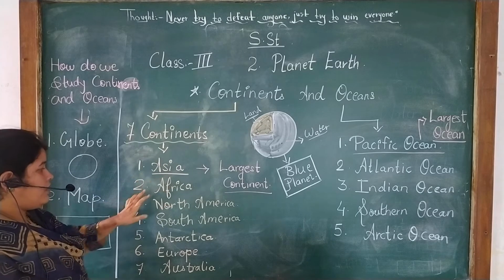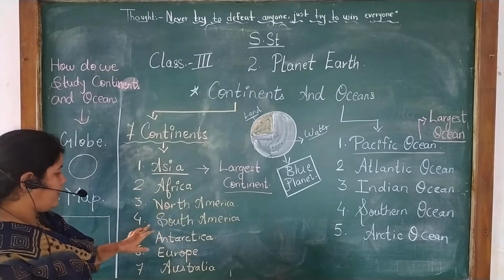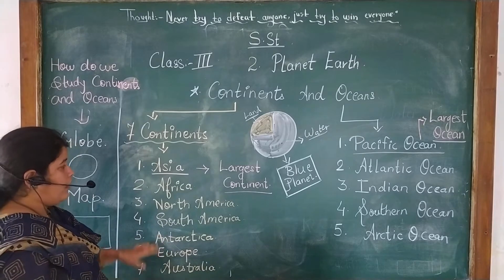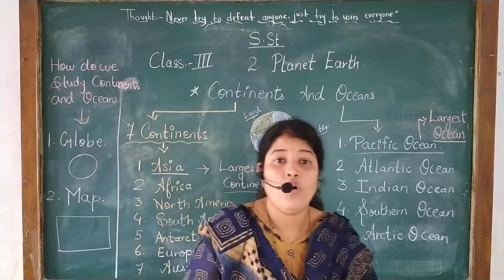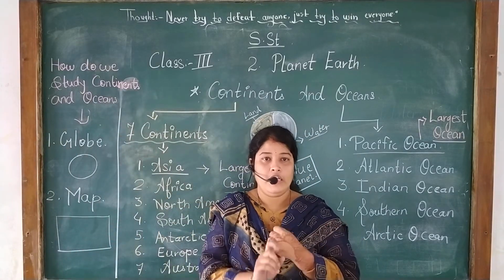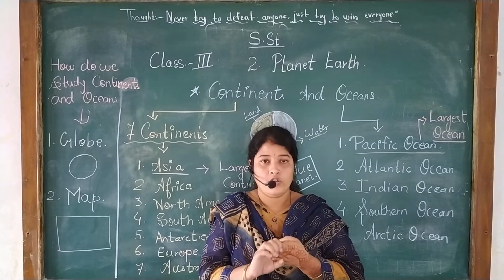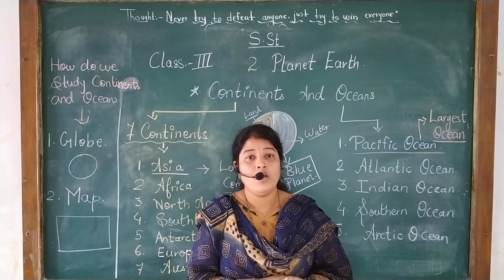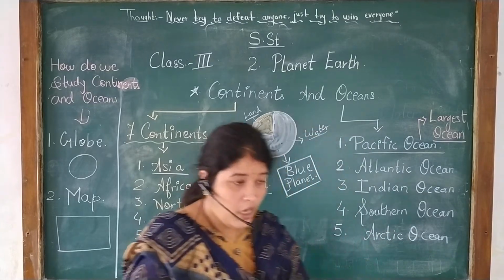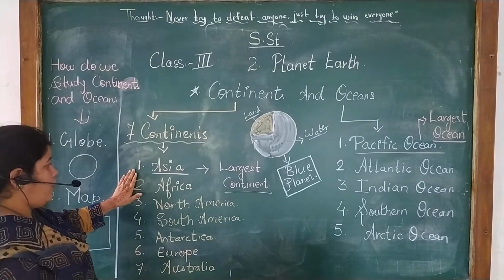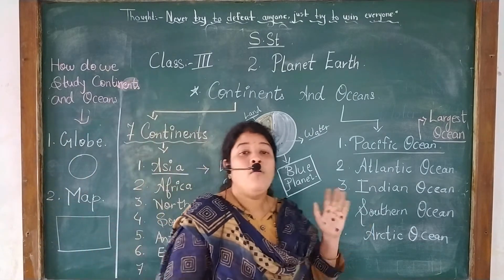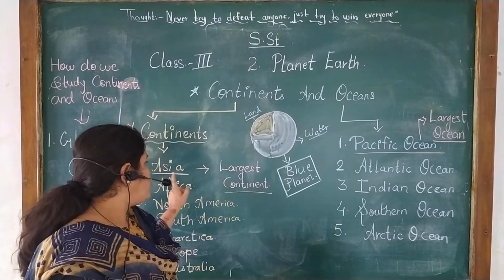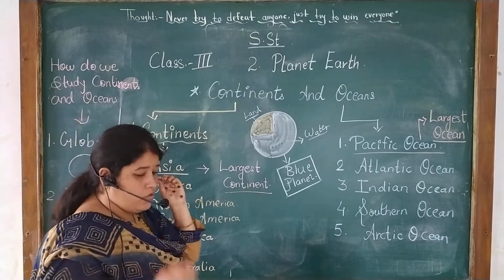First is Asia, second is Africa, third is North America, fourth is South America, fifth is Antarctica, then Europe, and last Australia. So we have a total of 7 continents. How many continents? 7. Asia, Africa, Europe, Australia, North America, South America, and Antarctica. You will learn all these 7 continents. Among these 7 continents, on which continent do we live? We live on the Asia continent, and Asia is the world's largest continent.